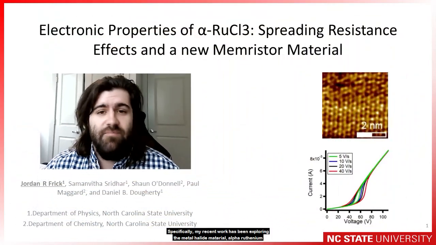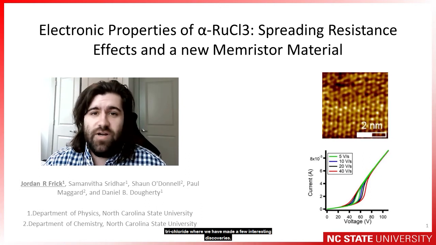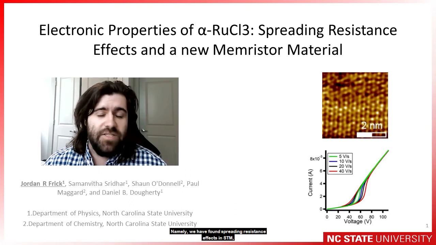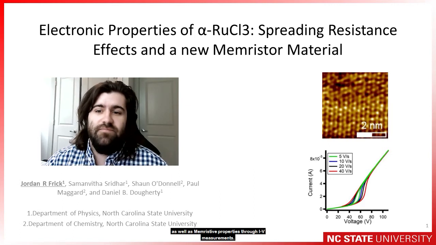I'm a PhD candidate from North Carolina State University, and my research has been on Mott insulating materials. Specifically, my recent work has focused on the metal halide material alpha ruthenium trichloride. We've made a few interesting discoveries. Namely, we found spreading resistance effects through STM, as well as memristive effects through IV measurements.